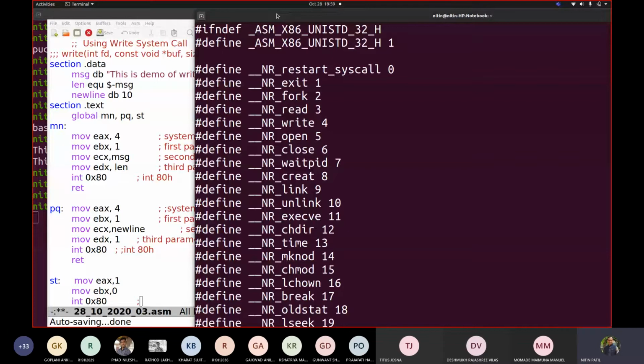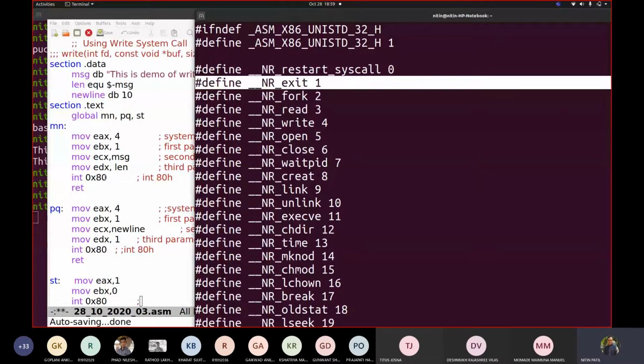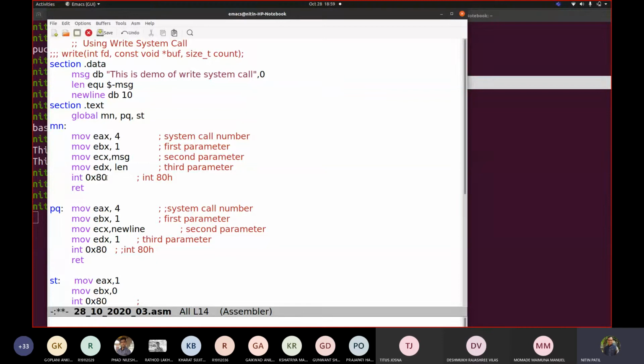In this case, it is exit, the most lovable function that is used by most of us many number of times, exit 0. So how do you write exit 0? This way: mov eax, 1, mov ebx, 0, int 0x80. This is the exit system call, mov eax, 1. EBX holds the first parameter, the only parameter for the exit system call. That's why we wrote 0 and we wrote 0x80. So this is the exit system call.